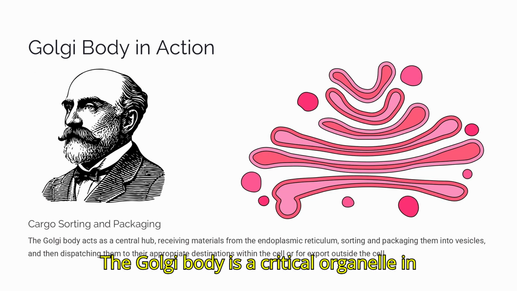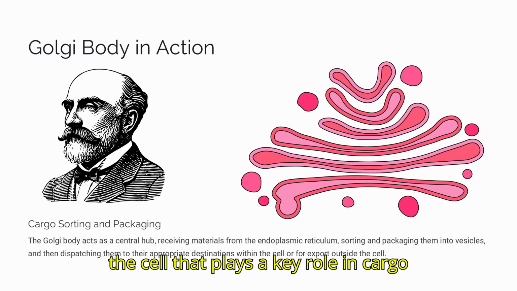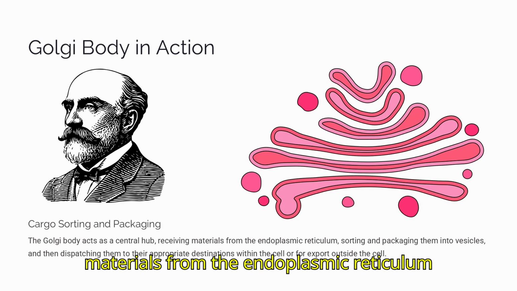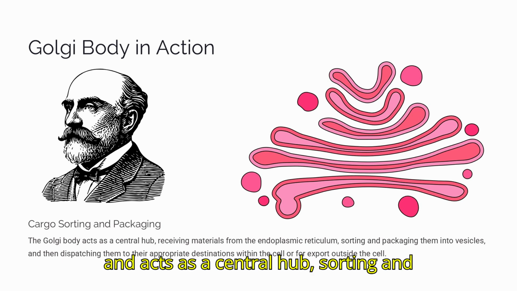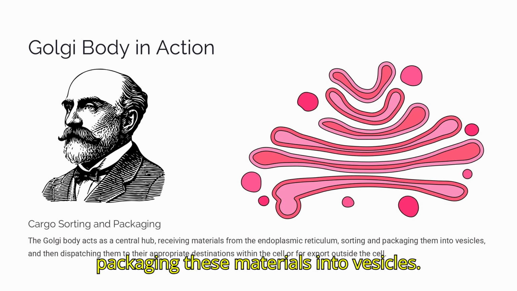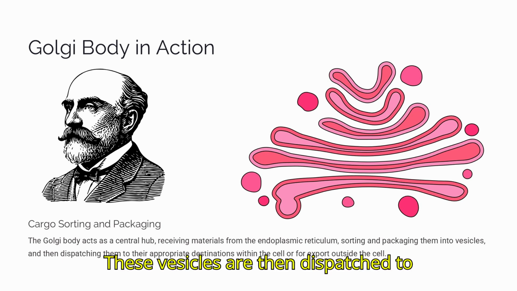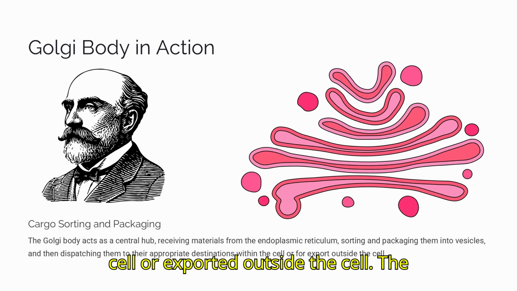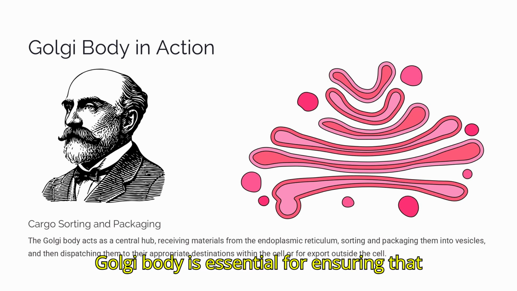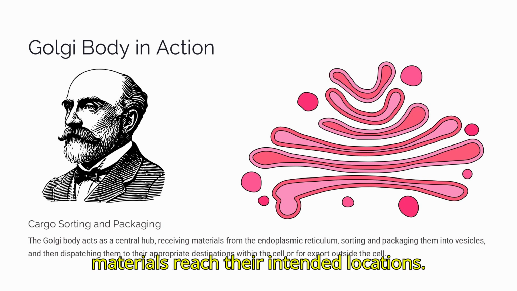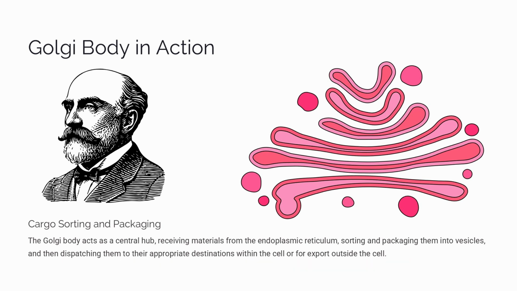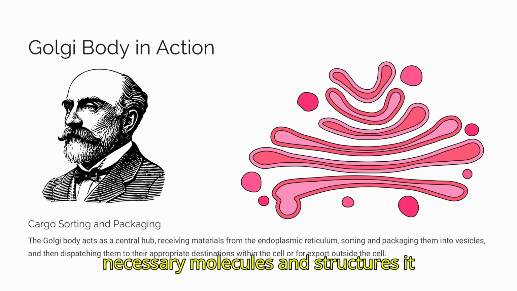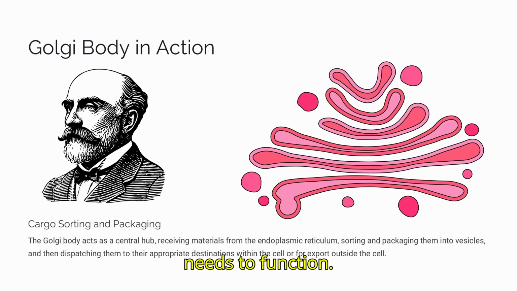The Golgi body is a critical organelle in the cell that plays a key role in cargo sorting and packaging. It receives materials from the endoplasmic reticulum and acts as a central hub, sorting and packaging these materials into vesicles. These vesicles are then dispatched to their appropriate destinations within the cell or exported outside the cell. The Golgi body is essential for ensuring that cellular components and secreted materials reach their intended locations. This allows the cell to properly assemble, distribute, and export the necessary molecules and structures it needs to function.